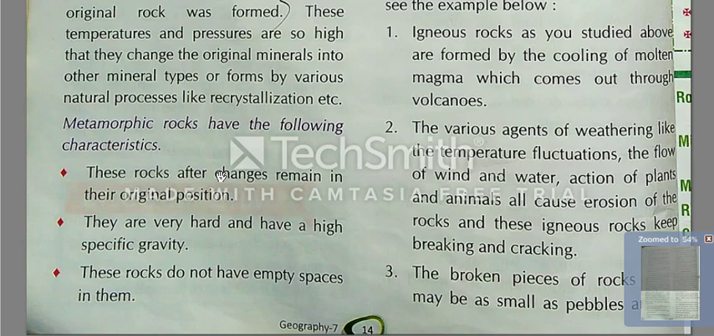Now next we will see they are very hard and have a high specific gravity. About igneous rocks we have discussed that igneous rocks are very hard and solid. Sedimentary is softer than igneous, and now you can see here metamorphic rocks are very hard and have a high specific gravity.